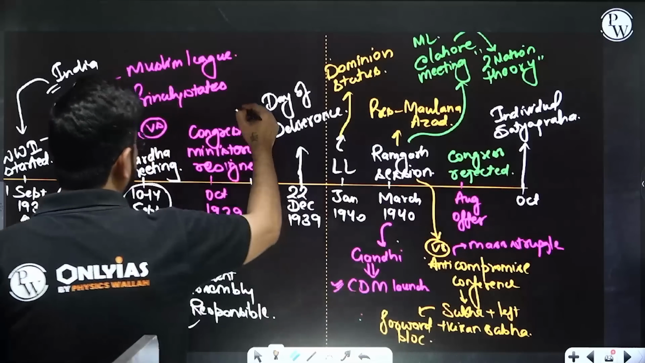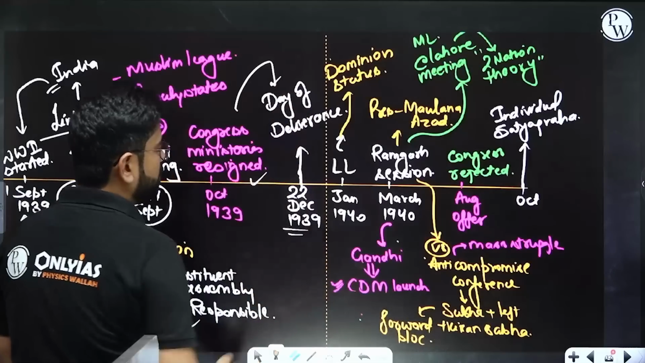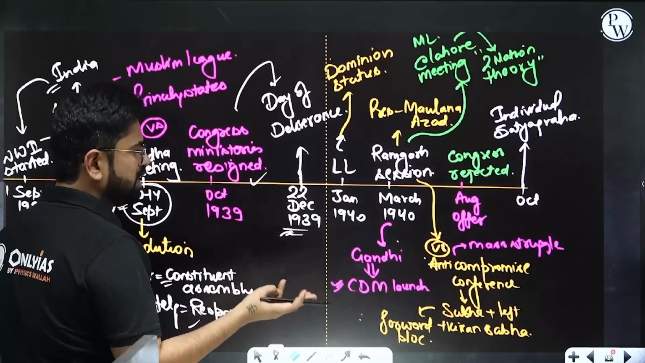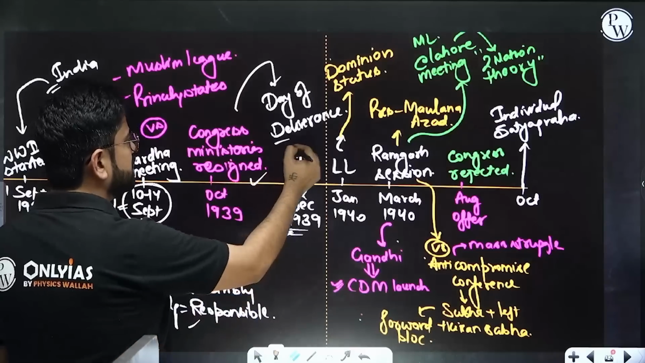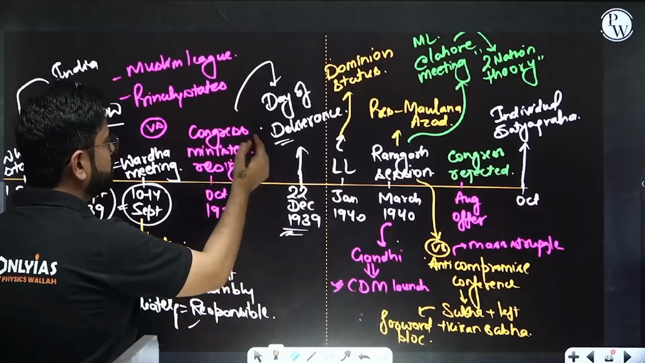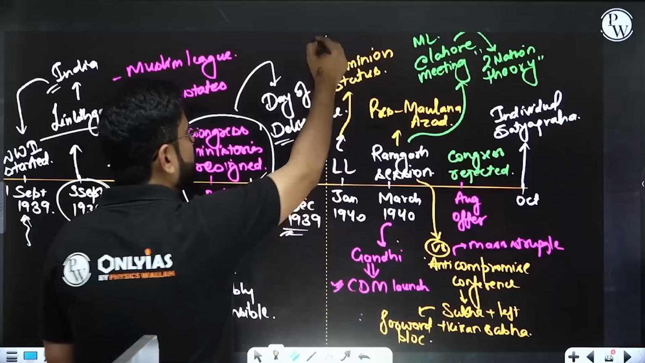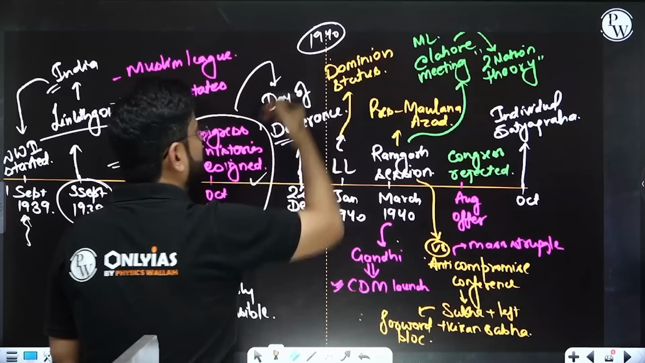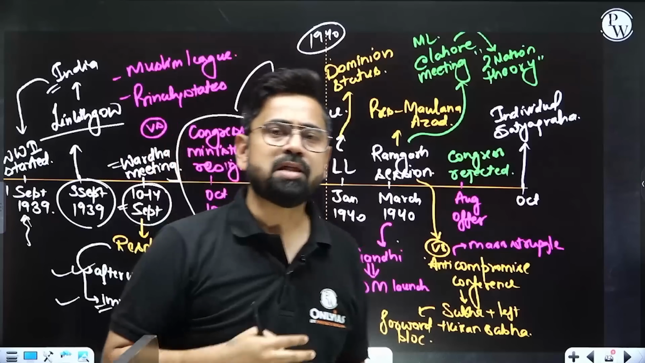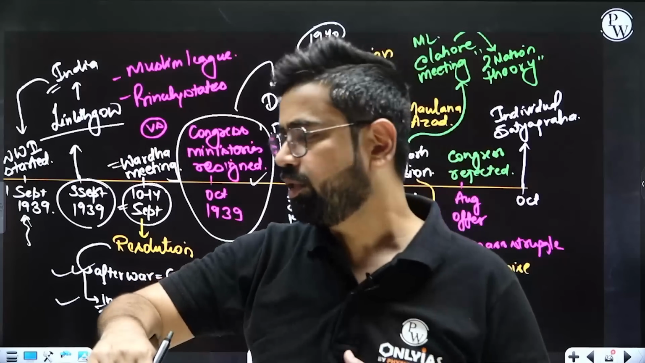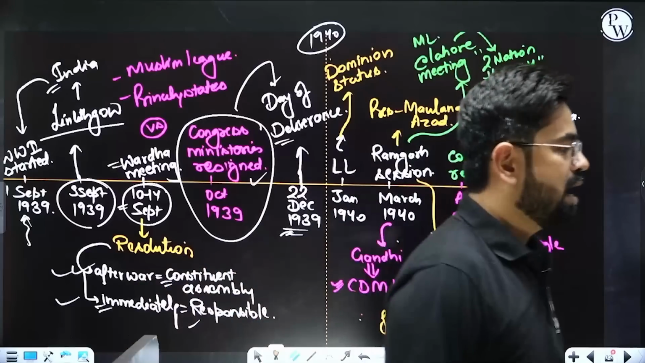And to celebrate this, there was a Day of Deliverance. So on 22nd December 1939, the Muslim League, Dr. B.R. Ambedkar and similar parties celebrated the Day of Deliverance, right? That they got relieved from the Congress ministries. Now 1940 started. The war is picking up, and gradually Britain is realizing that they want more and more support from the Indian parties. And that is the reason